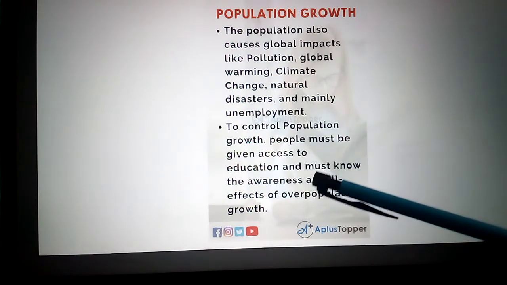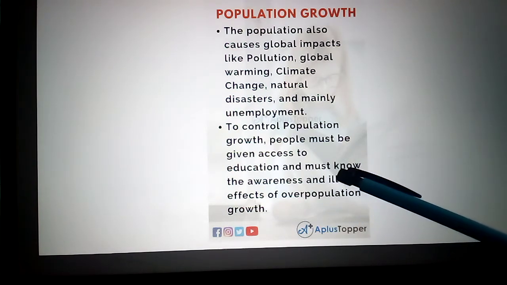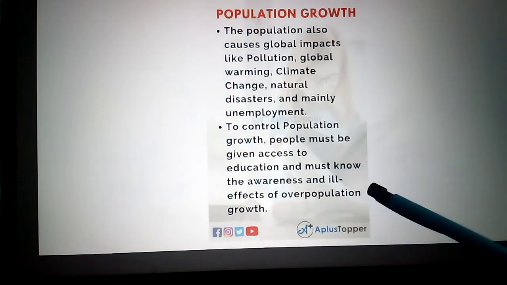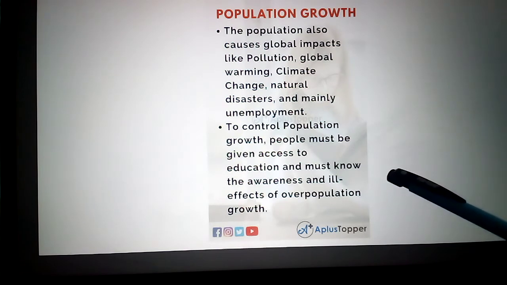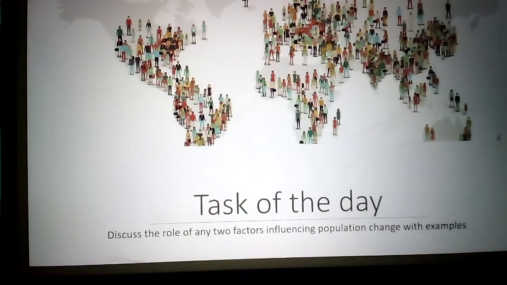To control population growth, people must be given access to education. We have to give awareness to them to stop the population growth, and awareness of the ill effects of overpopulation. When overpopulation is there, what are the disadvantages? We have to make people aware. In China, they are saying one or none. Give birth to one child or none, because the population is increasing abnormally.